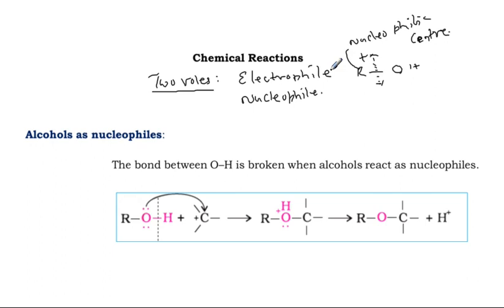If an alcohol behaves as an electrophile, then during the reaction the carbon of the alcohol becomes a carbocation after the cleavage of OH. This is totally cleaved, the OH totally removed.